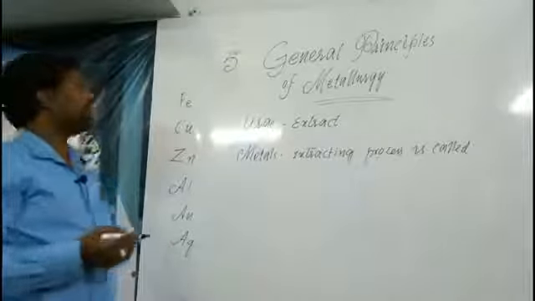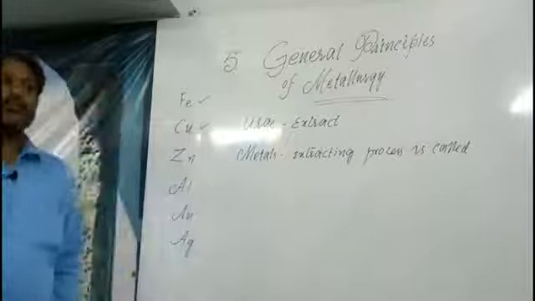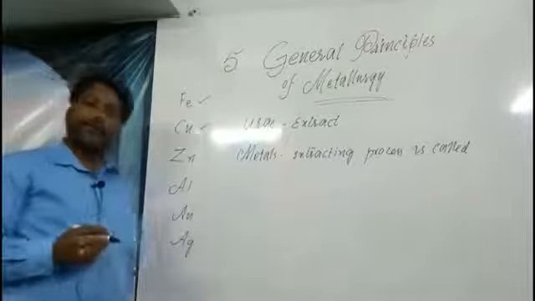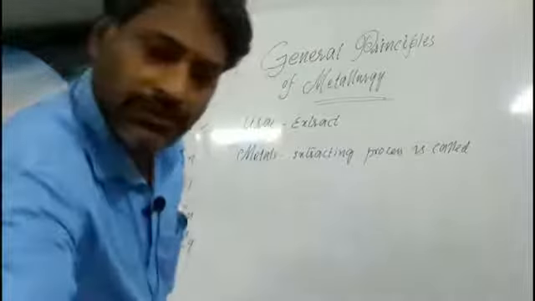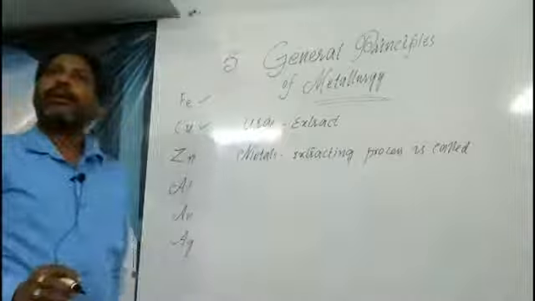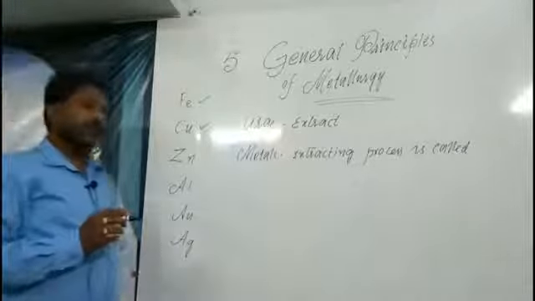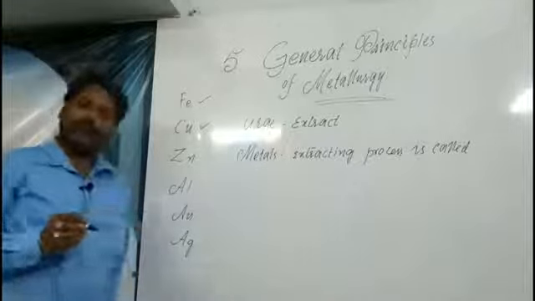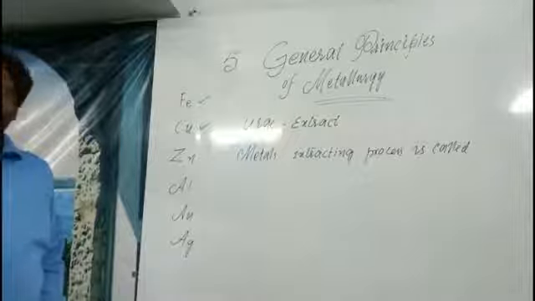The greatness of copper is that the first metal used by human beings is copper. Even now we use copper in motor windings, electricity and electronics.